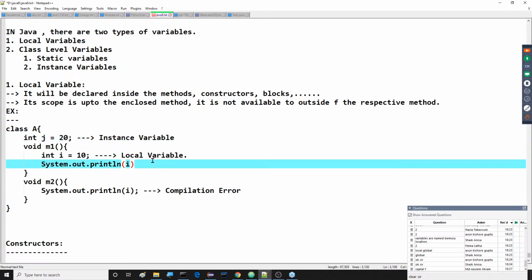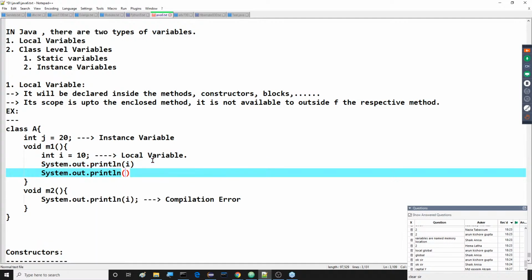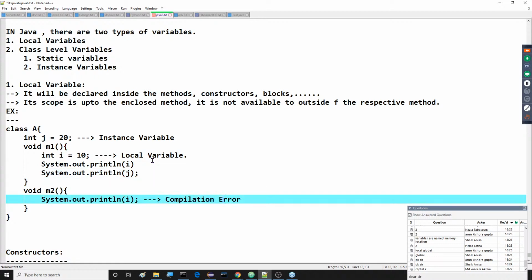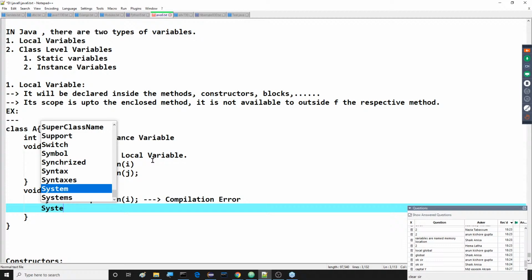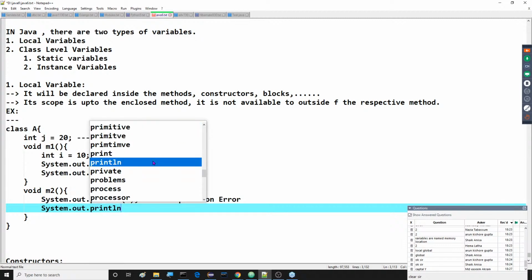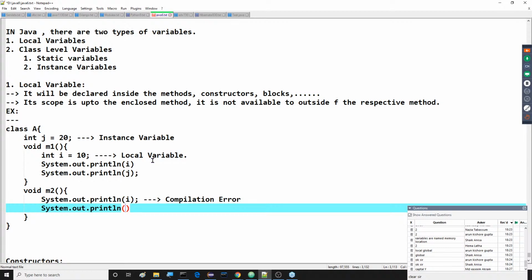So inside this M1 method we can access it: System.out.println of j variable. Similarly, inside this M2 method also, we can access it. System.out.println of j variable. The j variable will have scope throughout our class, not only inside the M1 method, but in M1 and M2, everywhere. That's the point I'm telling you.